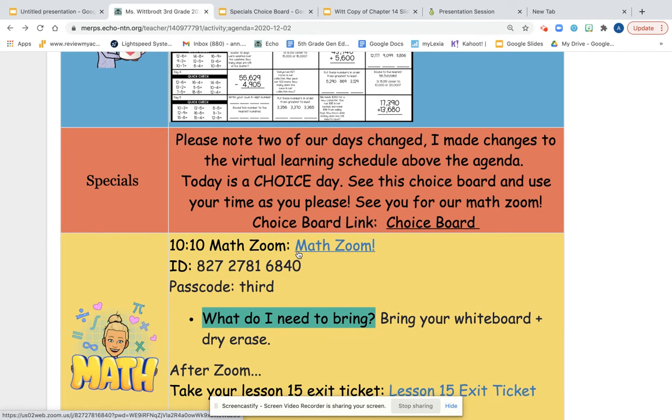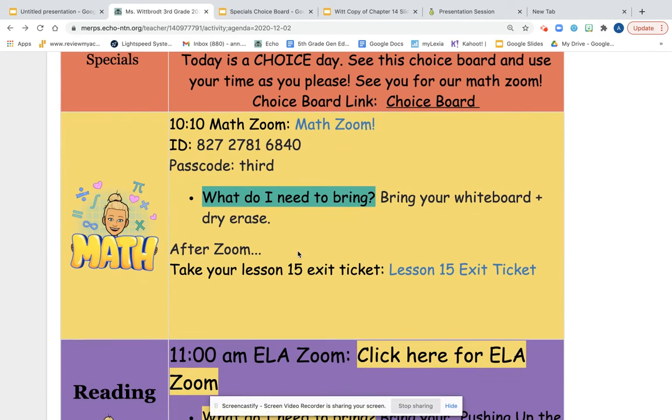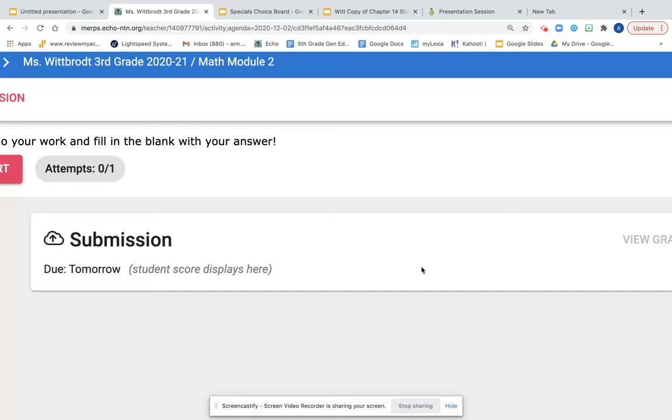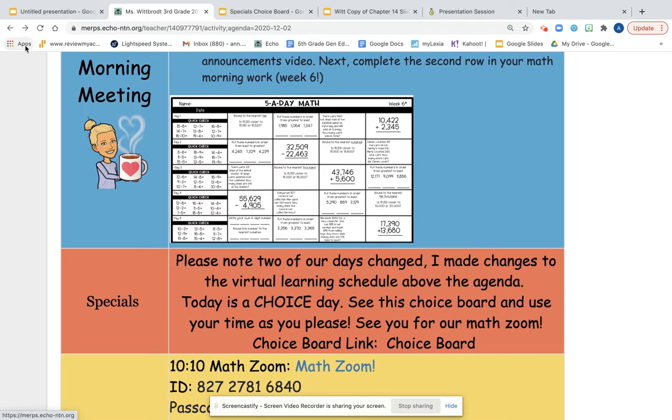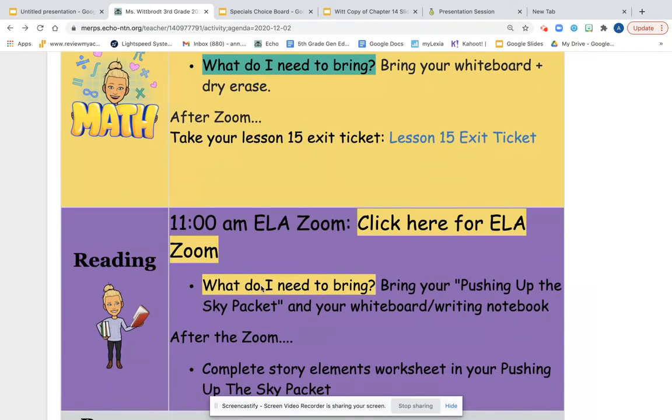I know that's a very specific time, but do be sure that you are logged in even a couple minutes early to that Zoom. All right, at 10:10, we'll have our math Zoom, and after the math Zoom, we will take the Lesson 15 exit ticket. So I've given you some directions here to use scrap paper. You will click Start, and there will be 5 questions that I will go back and grade. All right. That's what math looks like today.